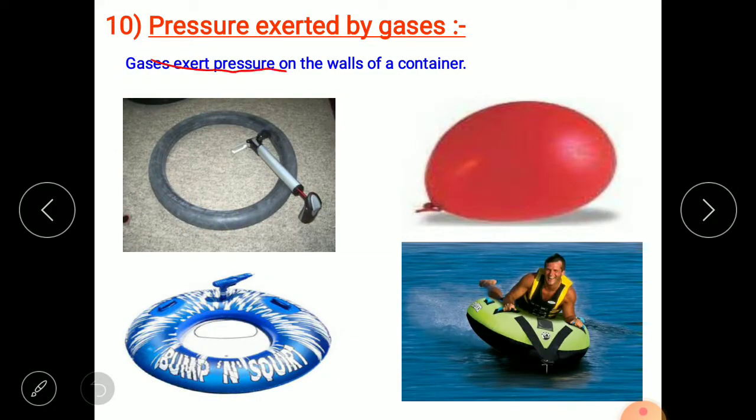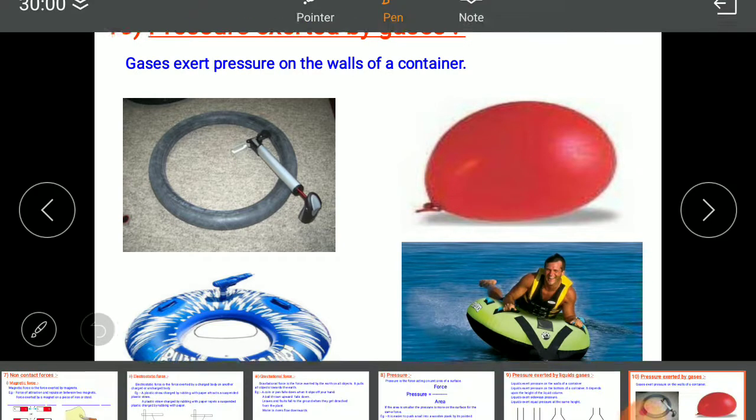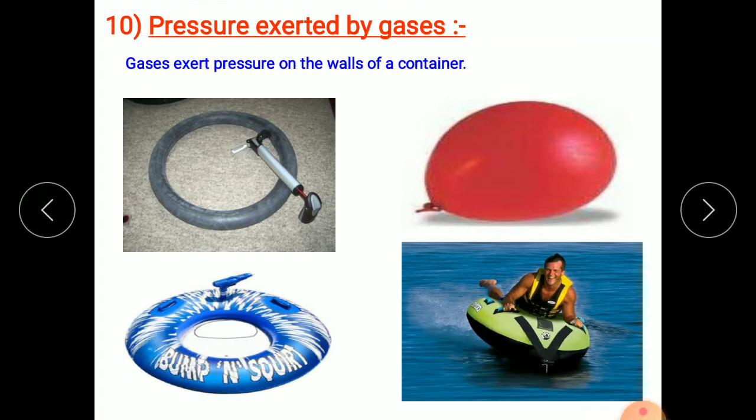In the same way, gases also exert pressure on the walls of the container, because the particles of gases are always in random motion and they always push the walls. It can easily be demonstrated when you pump air inside your bicycle tube.